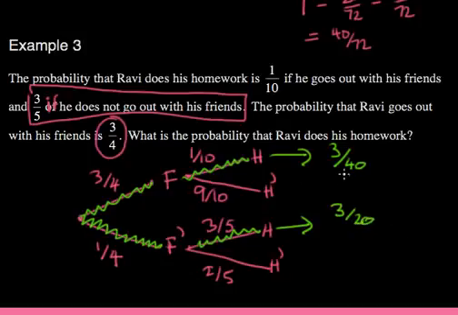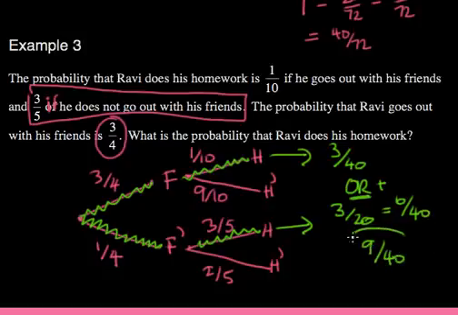Now there are two different possibilities of him doing his homework. One where he goes out, has a good time, comes back and he does his homework. The second, he stays at home and he does his homework all night, which is here. Now we have two ways of doing it, and the word between them is or. And when we say or in probability, we add the two together. So we have to make the denominators the same here. This 3 out of 20 is the same as 6 out of 40. And now we have both out of 40. We can add them together to get 9 out of 40. And that would be the probability of him doing his homework.